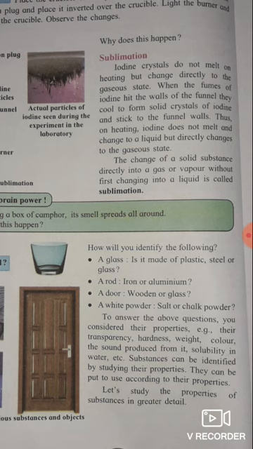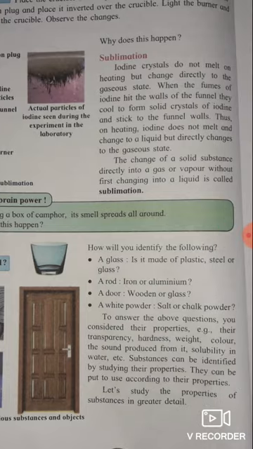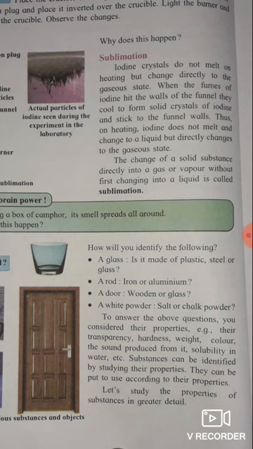Okay student, we must know the properties of the examples: their transparency, hardness, weight, color, the sound produced from it, solubility in water, etc. Substances can be identified by studying their properties, and they can be put to use according to their properties. Okay students, that means we identify substances according to their properties, and those properties we will learn after this video. Okay student, so today we will stop here.